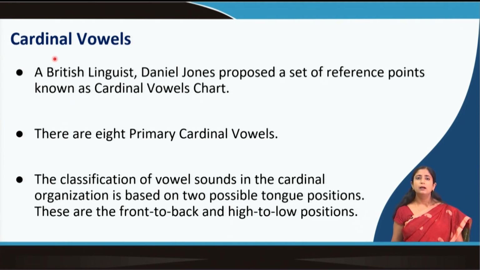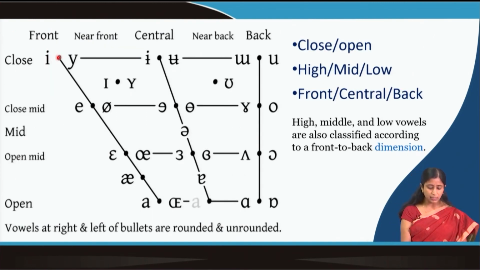Initially a British linguist, Daniel Jones, proposed a set of reference points. So, when I am talking about this chart, these are actually reference points. I am saying E is produced from the front part of our tongue and the mouth is almost closed. So, this is a reference point for E.